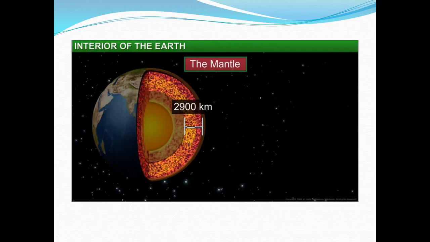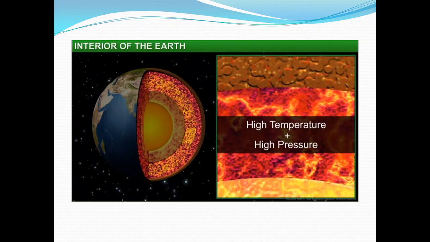The next layer of the earth is the mantle. It is just under the crust and it is about 2900 km thick. The temperature and pressure within the mantle are very high. Because of this, the mantle has high temperature materials that are very viscous.